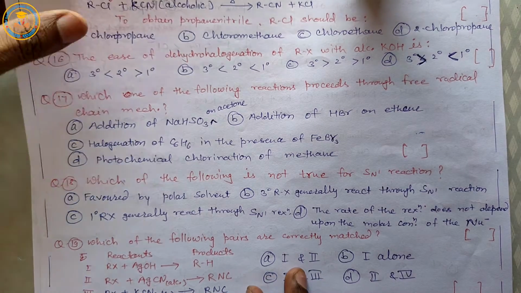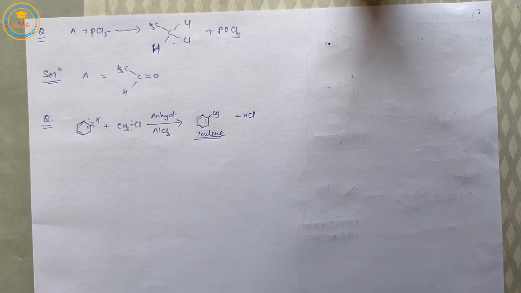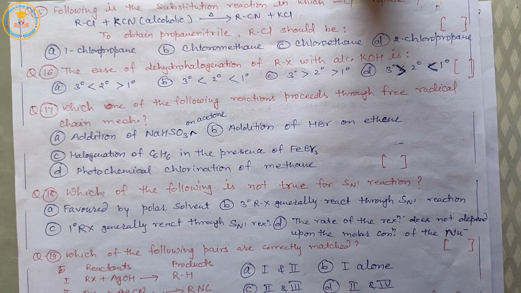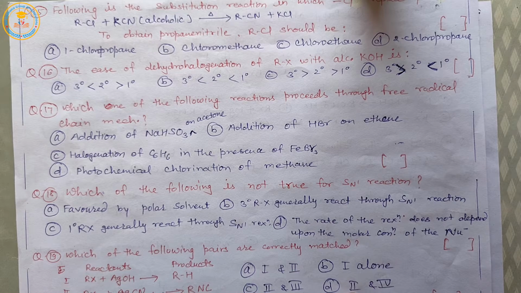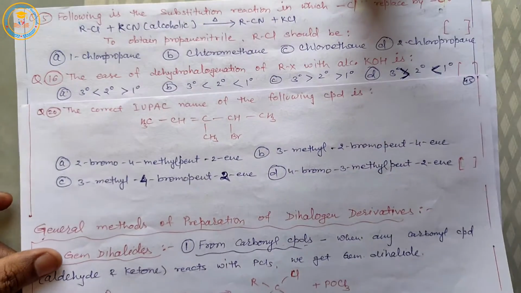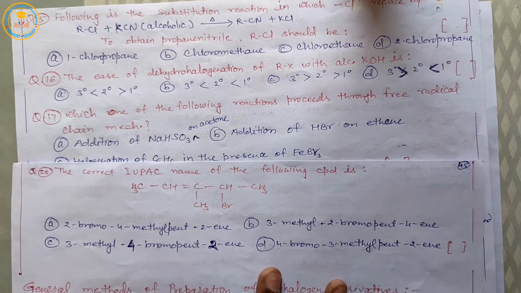So solution is D, second and fourth. Second and fourth. Now next, question 20.